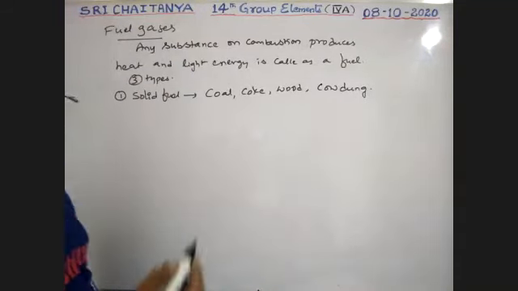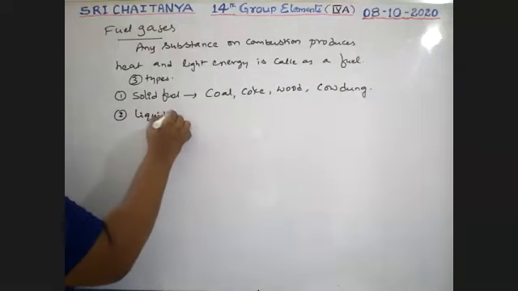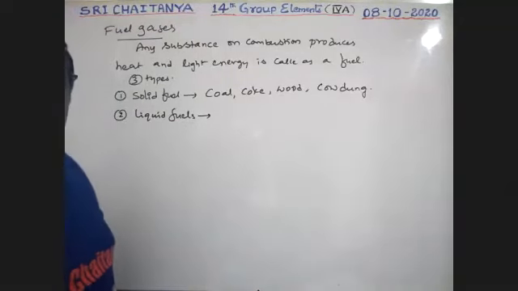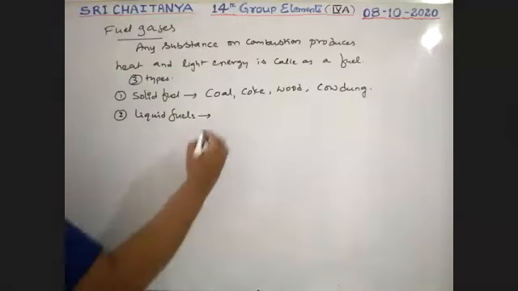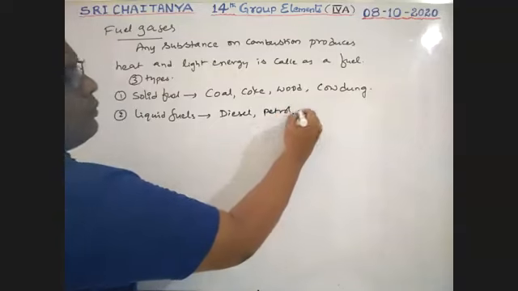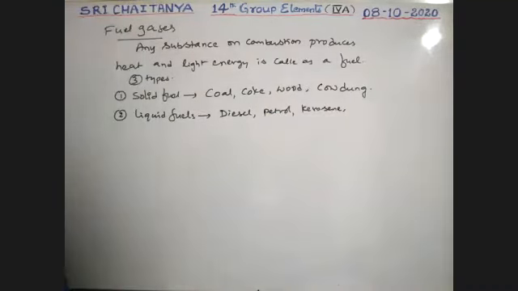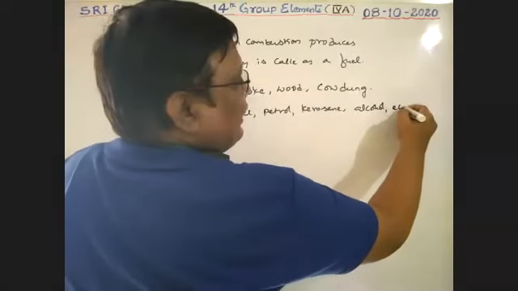Next, liquid fuels. What are these liquid fuels? These are in liquid state: diesel, petrol, kerosene, alcohol, ether.